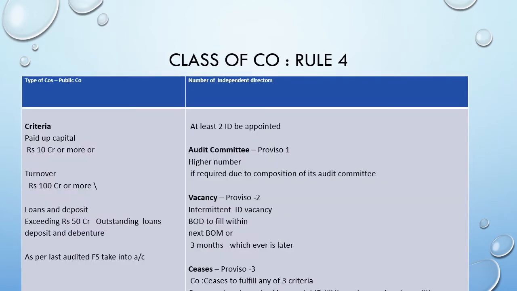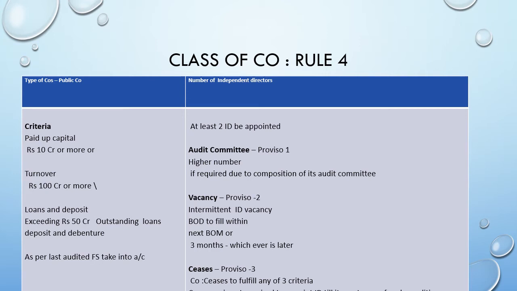What is the unlisted class company defined under rule number 4? The type of company has got 3 criteria. Criteria number 1, the paid up capital of the company is 10 crore or more. The turnover of the company is 100 crores or more. And the loans and deposits exceeds rupees 50 crores, including deposits and debentures, as per the last audited financial statement. The number of independent directors required to be appointed by this class company is at least 2 independent directors.